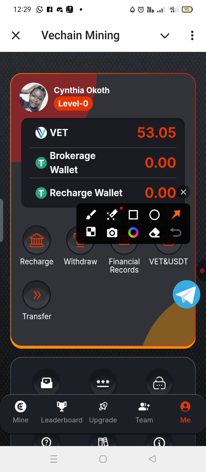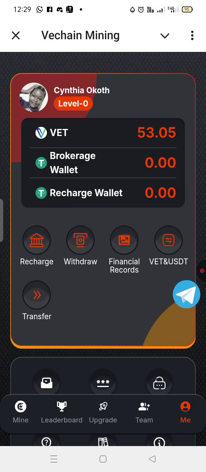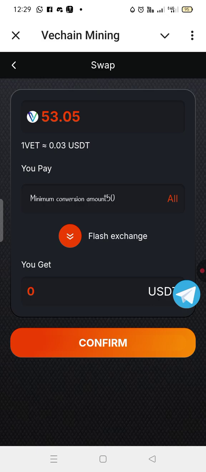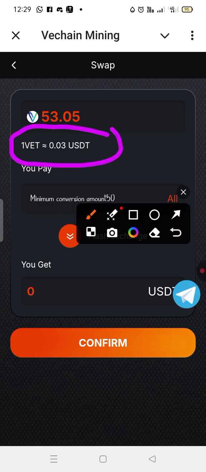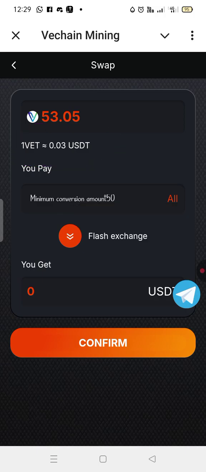So if you want to exchange, you click on VET and USDT right here. If you go under me, you click on VET and USDT for you to exchange or swap. If you click on it, you can see right here, guys, 1 VET is equal to 0.03 USDT. And if you want to exchange, you just click on all.